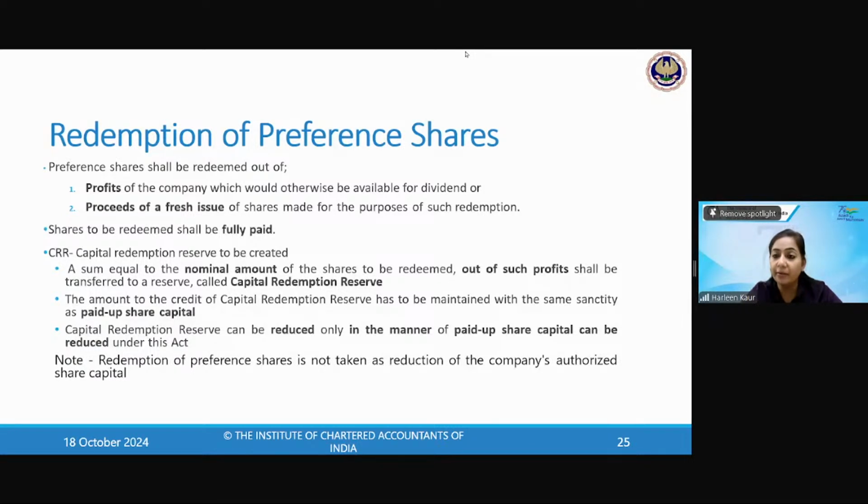And does the redemption of preference shares amount to reduction of the company's share capital? When you're redeeming the preference shares, does that mean you're reducing the share capital? The answer is no. The redemption of preference shares is not a reduction of share capital. We will understand how the reduction happens in the further sections. But when you're redeeming preference shares, it does not mean that you're reducing the share capital of the company. Redemption is not the reduction of the company's share capital.